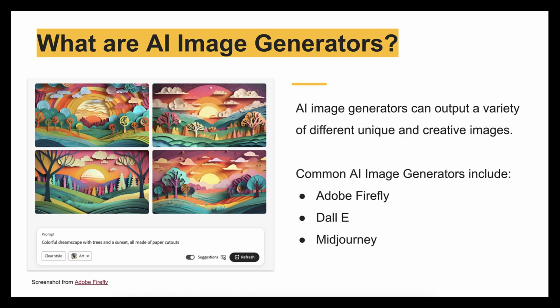You may have heard about AI image generators such as Adobe Firefly, DALL-E, or Midjourney. These are AI systems designed to create new images based on a set of input parameters or conditions. These systems use machine learning algorithms that can learn from large data sets of images, allowing them to generate new images that are similar in style and content to the original data set. Users have the capability to enter a prompt or a description of what they would like the AI to create and have images generated, as you can see in the image on the left, a screenshot from Adobe Firefly.